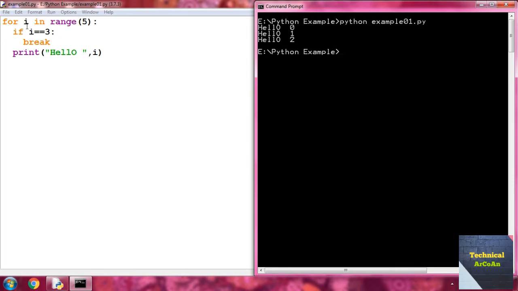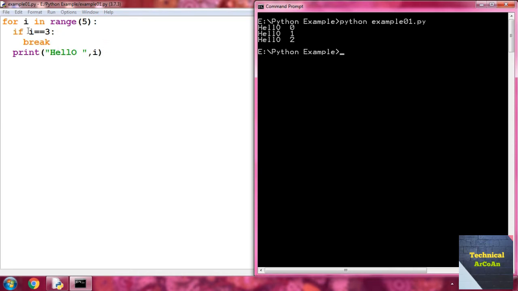So the i value at first is 0. Check 0 equal 3 is false. That's why the break statement is not executed here, so it just prints hello 0. After that i value is 1. Check 1 equal 3, again false, then print hello 1. When i value is 2, again it's false, that's why print hello 2.